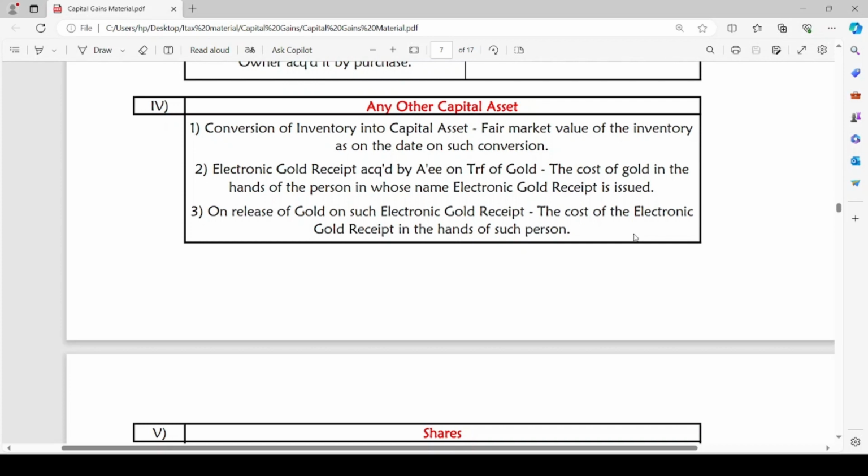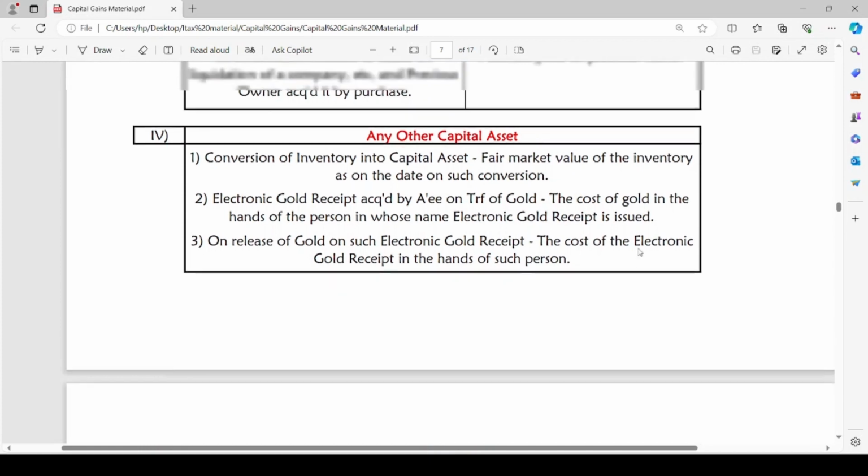Electronic gold receipt acquired by the assessee on transfer of gold. The cost of gold in the hands of the person in whose name the electronic gold receipt is issued is the cost of acquisition of the electronic gold receipt. On release of gold on such electronic gold receipt, the cost of the electronic gold receipt in the hands of such person will be the cost of acquisition of gold on its realization. I hope it is clear for you.